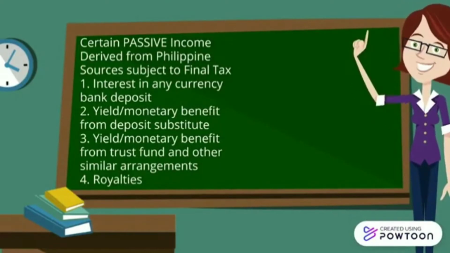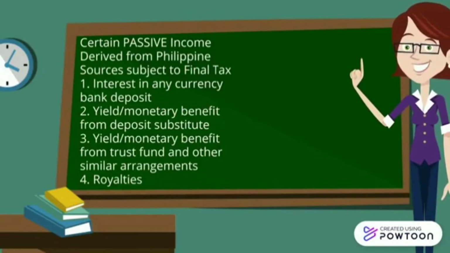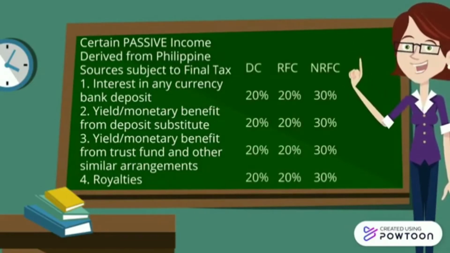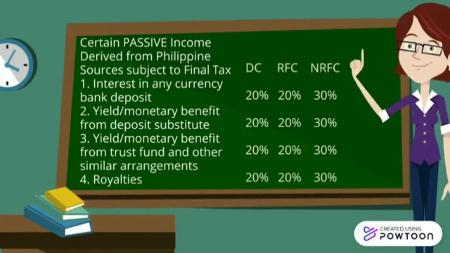Interest in any currency bank deposit, yield or monetary benefit from deposit substitute, yield or monetary benefit from trust fund, and other similar arrangements. Royalties. The corresponding rate for DC and RFC is 20%, while NRFC is 30%.